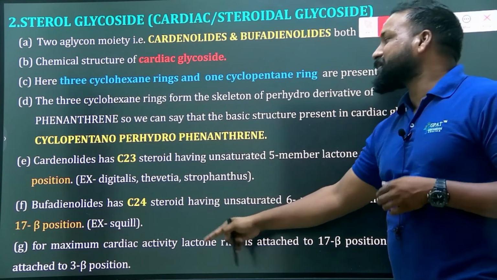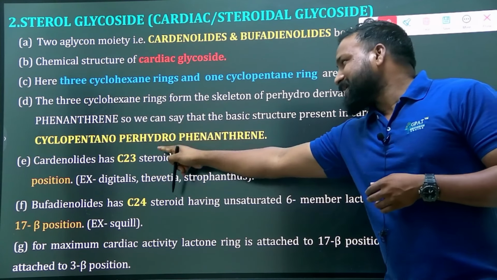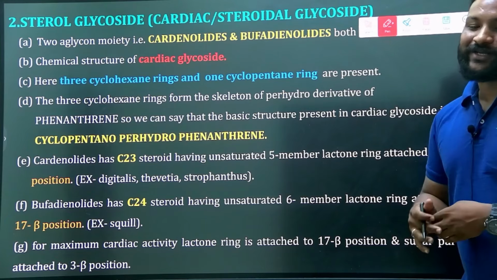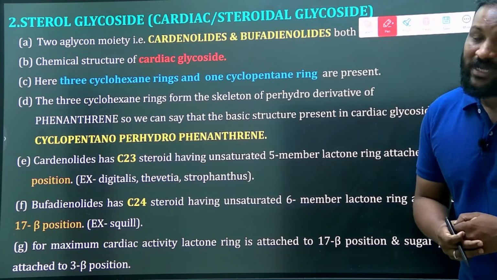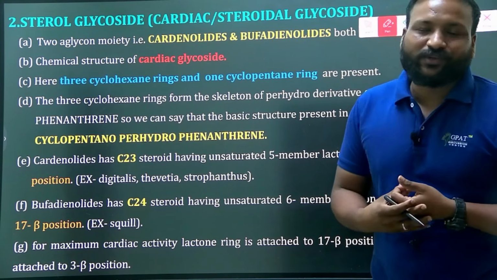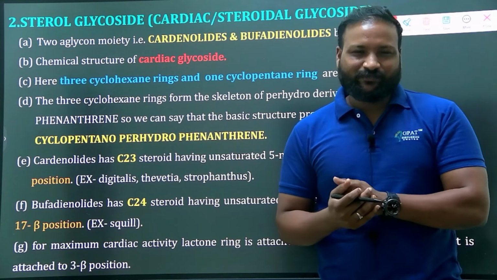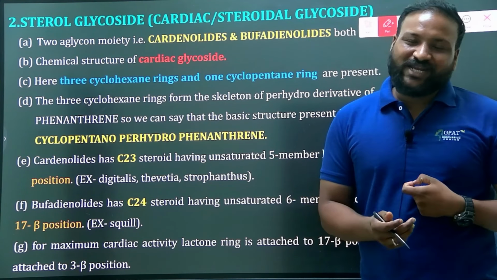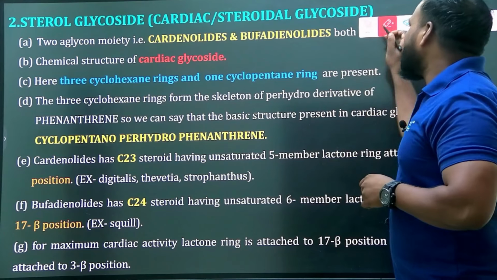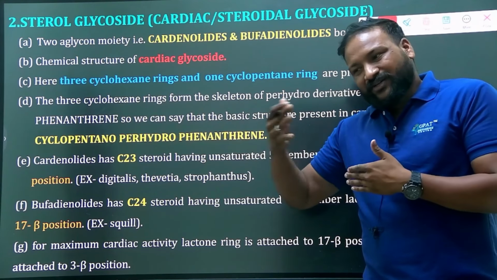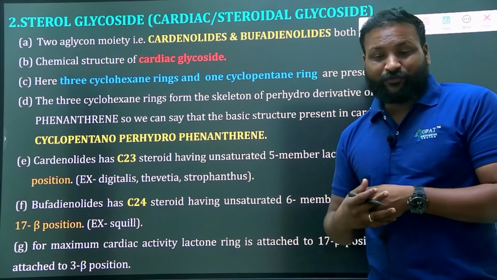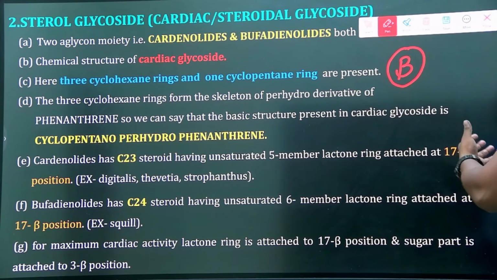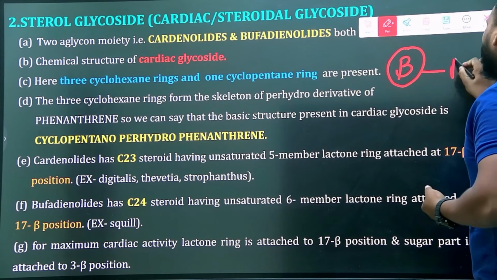That's the reason they are known as cyclopentanoperhydrophenanthrene nucleus containing compounds. But what makes the difference between cardenolides and bufadienolides? Do you believe that within one letter we can differentiate whether it is a cardenolide or bufadienolide? So do remember an alphabet called B. What is the ring? Starts with B. B for benzene.